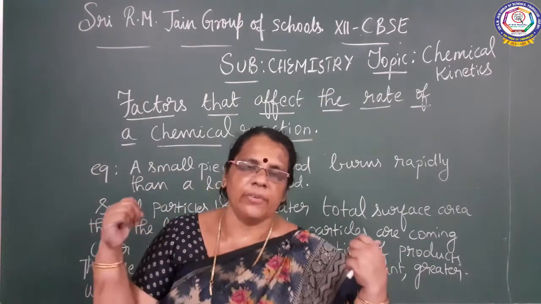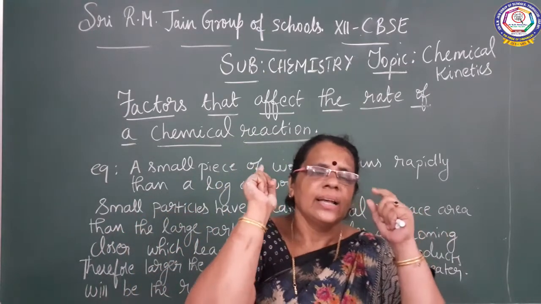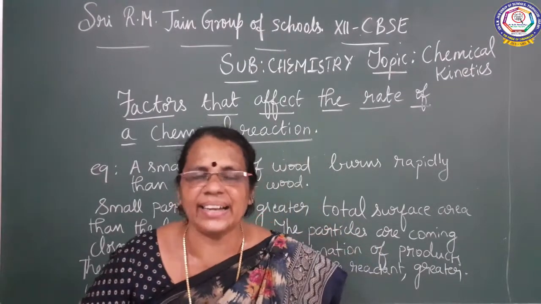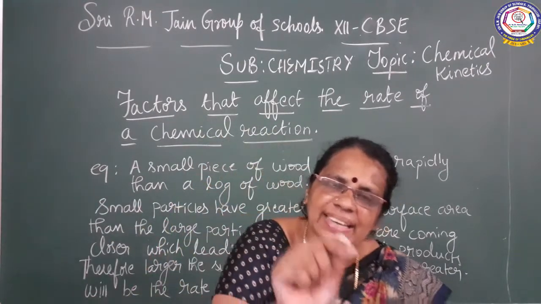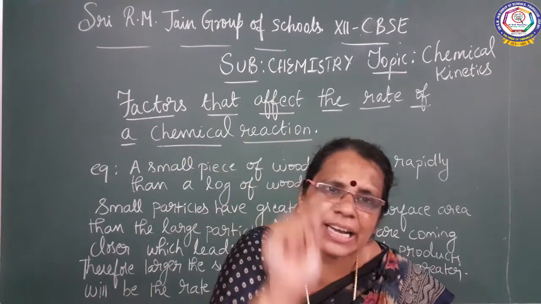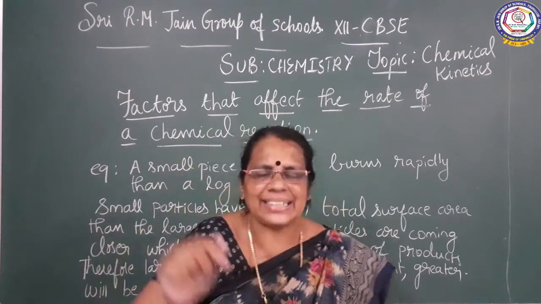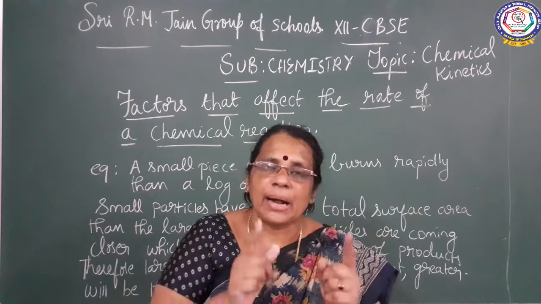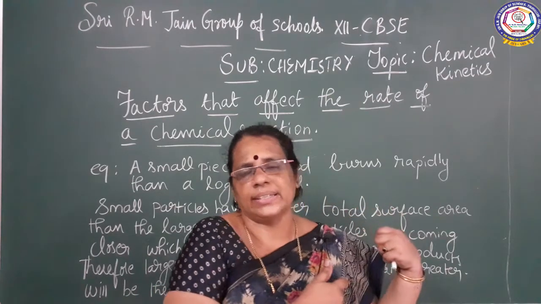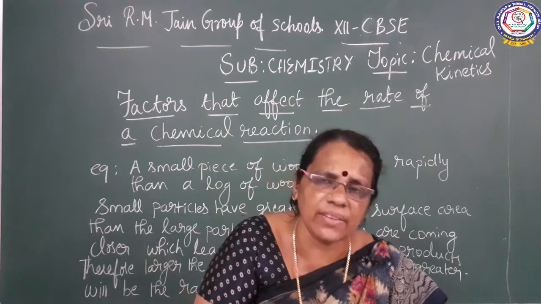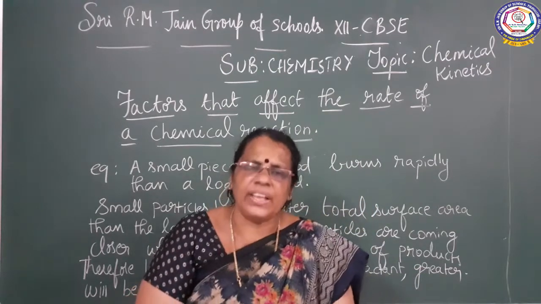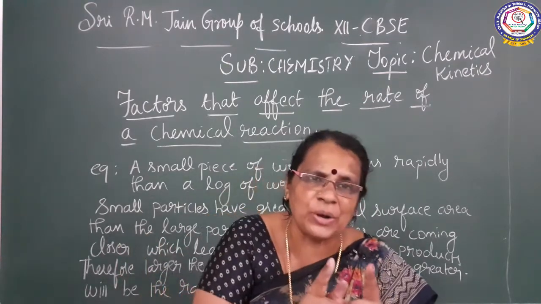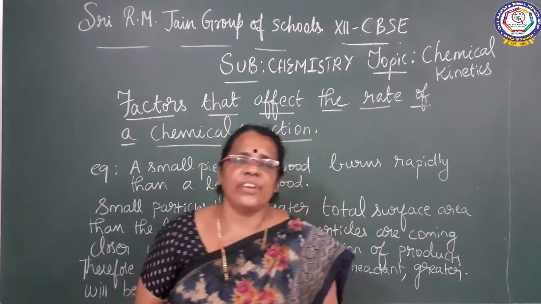So far we have discussed a total of 5 factors that influence the rate of the reaction. First one, concentration of the reactant. Second one, temperature. Third one, nature of the reactant molecule. Fourth one, catalyst. And the last one, surface area. So the rate of the reaction completely depends upon these factors; all these play a greater role in influencing the rate of a chemical reaction.